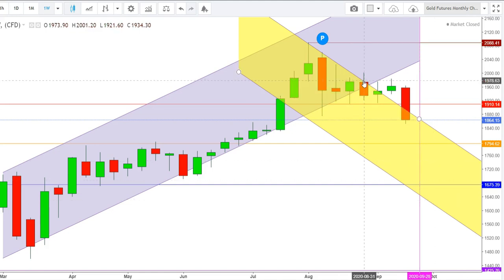Up to the last week of August 2020, the gold futures tried to sustain amid this uptrend but could not, and finally started to move downward. If we find the gold futures to sustain amid this downward channel during the upcoming week, we will see the gold futures try to find their immediate support at the levels of $1794, from where the gold futures may see a bounce back once again up to these levels, where they will find their immediate resistance at the levels of $1864, and the second resistance will be seen at the levels of $1910.